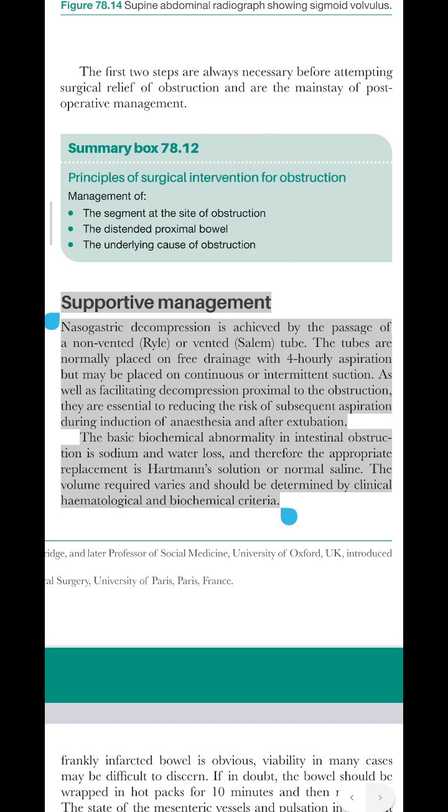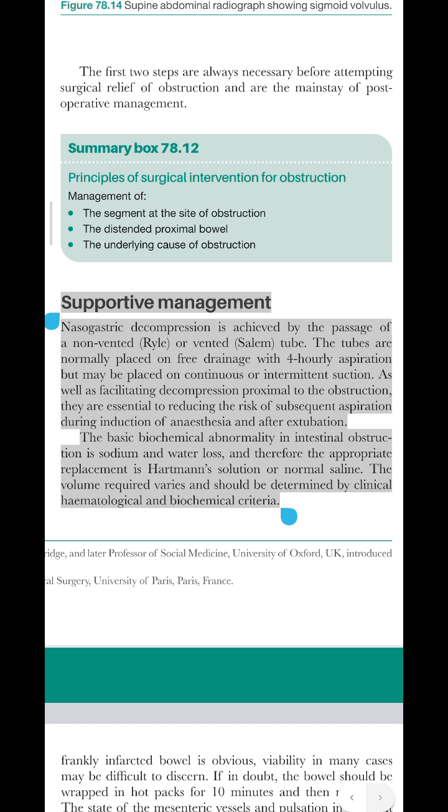Supportive management. Nasogastric decompression is achieved by the passage of a non-vented, Ryle's, or vented, Salem tube. The tubes are normally placed on free drainage with 4-hourly aspiration but may be placed on continuous or intermittent suction. As well as facilitating decompression proximal to the obstruction, they are essential to reducing the risk of subsequent aspiration during induction of anesthesia and after extubation.